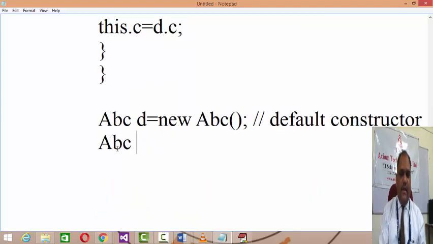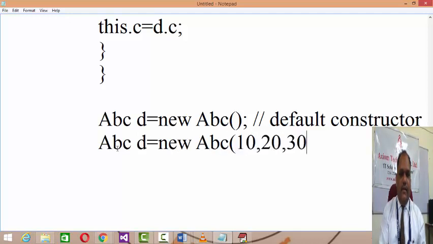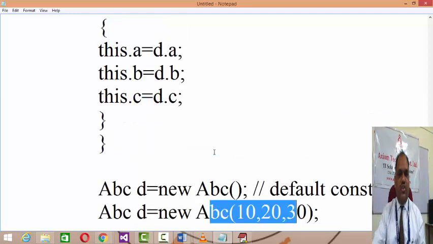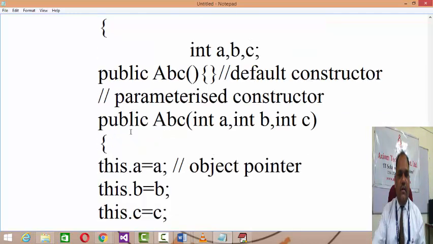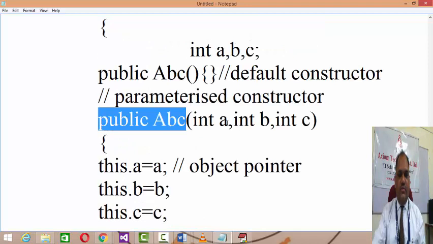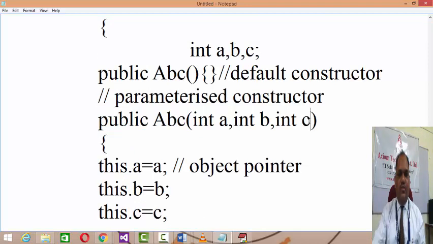And then if you are calling like this, ABC d = new ABC(10, 20, 30), in this case it's a call to the parameterized constructor. So these values 10, 20, 30 will be assigned, and by that you are initializing the private data belonging to the ABC class.